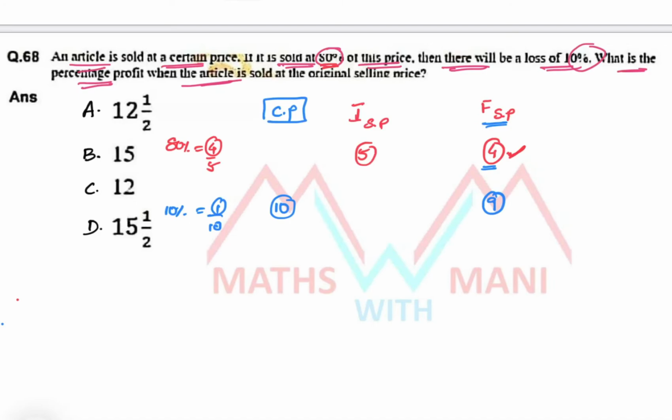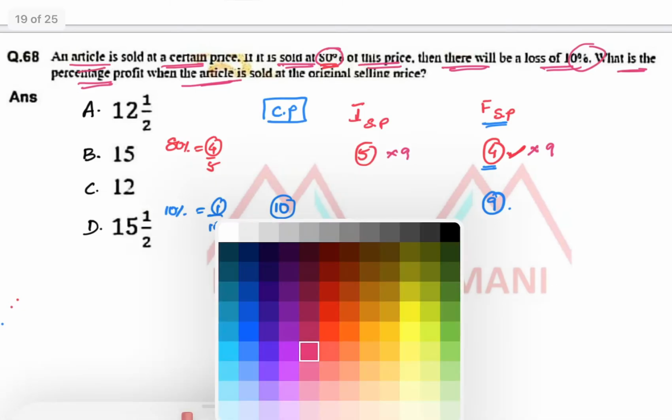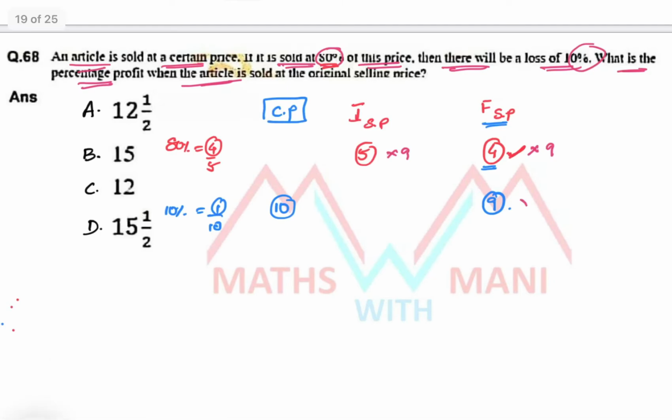Clear, all of you? In the first case it is 4 parts, in the second case it is 9 parts. In both cases you get the same value. That's why here I multiply with 9, here also I'll multiply with 9. Sorry, here I am not multiplying with 9, here multiplying with 4. So 4 into 9 is 36, 9 into 4 is 36, 5 into 9 is 45. Here multiplying with 4, here also 4, 40.